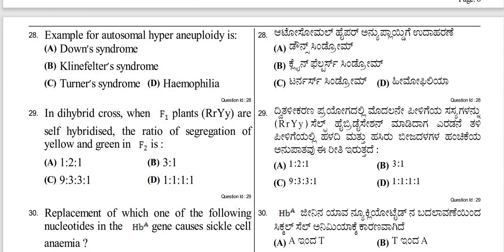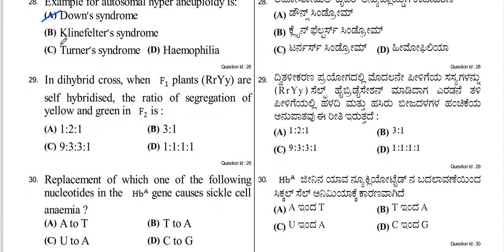28th. Example for autosomal hyperaneuploidy is. Aneuploidy means a condition in which the individual possesses either an extra chromosome or tends to lack one. Autosomes are the rest of the 22 pairs of chromosomes other than one pair of sex chromosomes. Down syndrome is a type of autosomal hyperaneuploidy because it contains a trisomy of chromosome 21. So option A, Down syndrome, is the correct answer.